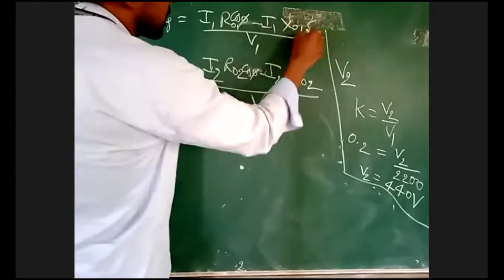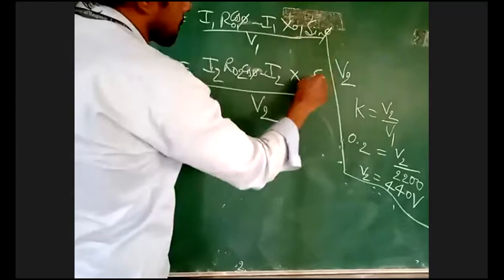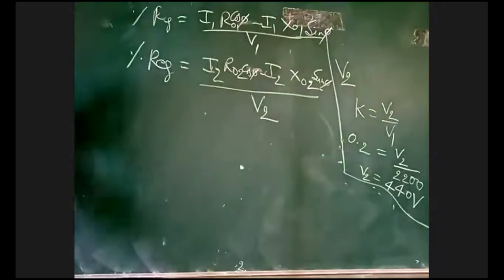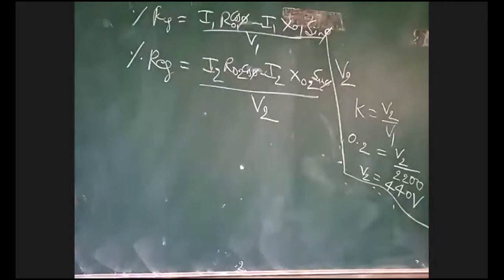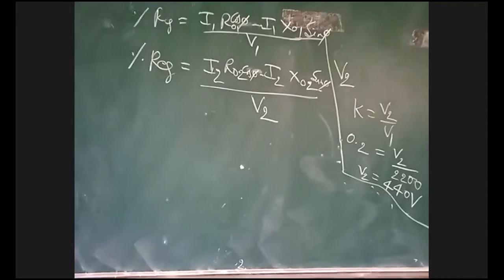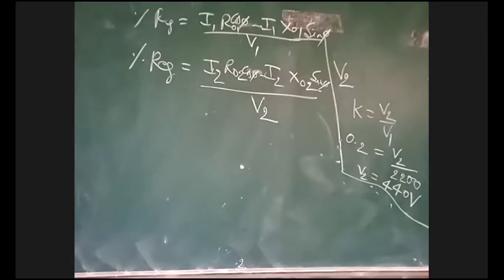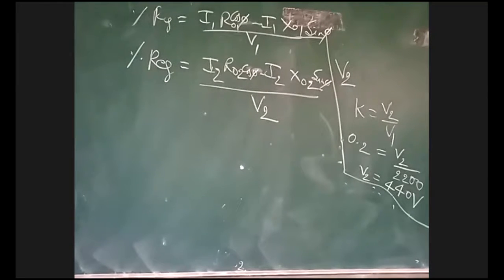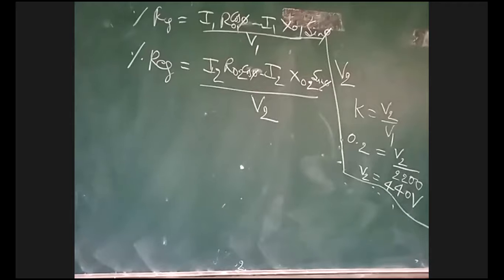This is sin phi. I have written wrong then. Okay, I1 R01 cos phi minus I1 X01 sin phi divided by V1. Similarly, in the second formula, I2 R naught 2 cos phi minus I2 X naught 2 sin phi. Why am I taking minus there?